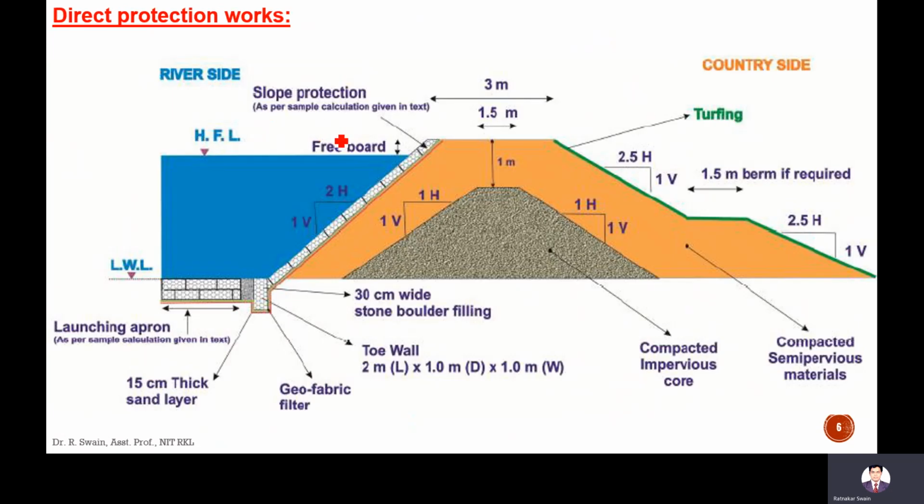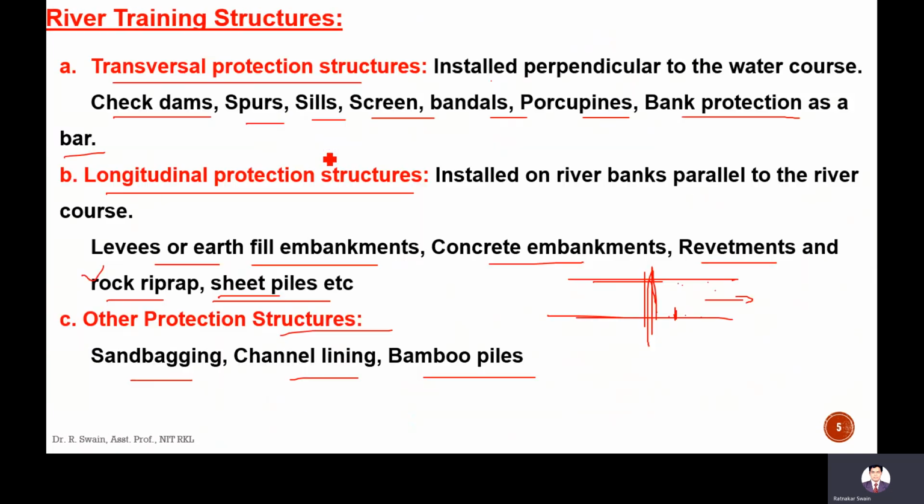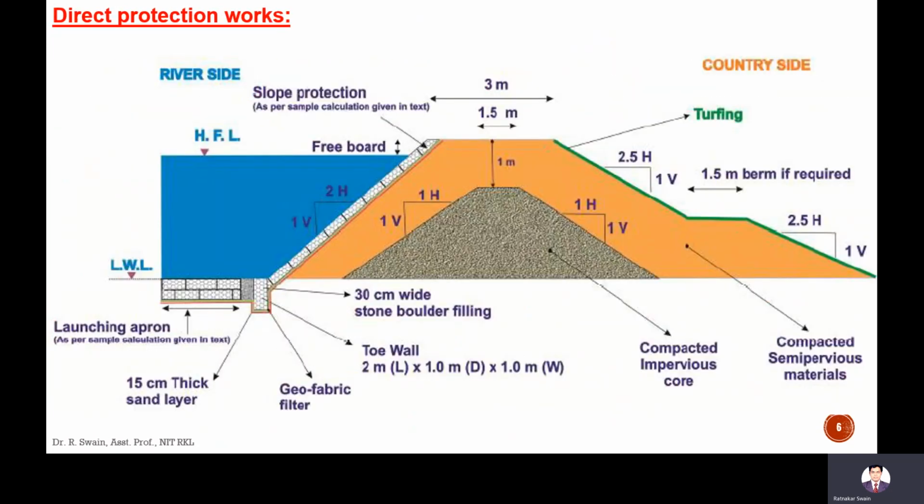Direct protection works. Direct protection works means the structures which are placed directly in the river. Indirect protection works means the works which are done indirectly, just to protect the banks or the river from erosion.